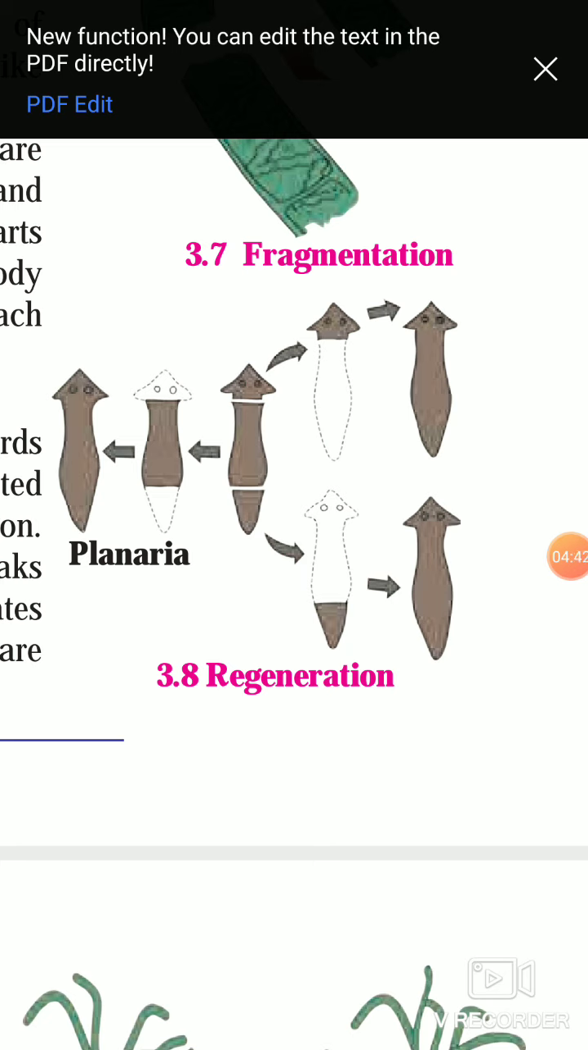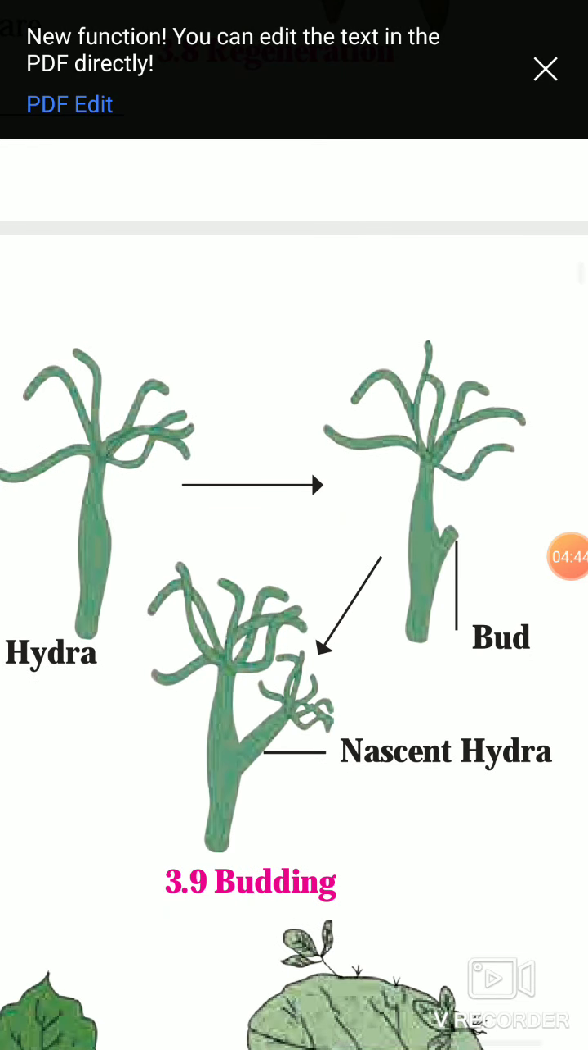Next is budding. See in this picture, budding is seen. In last period we have seen the budding in yeast. Now here the budding in hydra. So let's see budding in hydra. So in case of hydra, see in this picture, a parent hydra develops a bud on its part, and that bud grows as new hydra. So let's see.